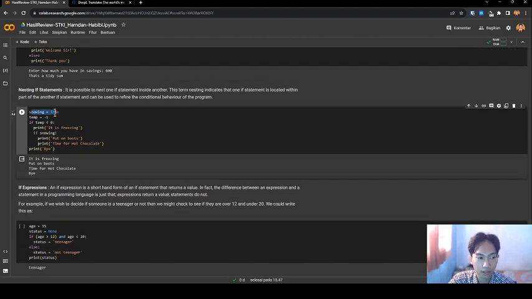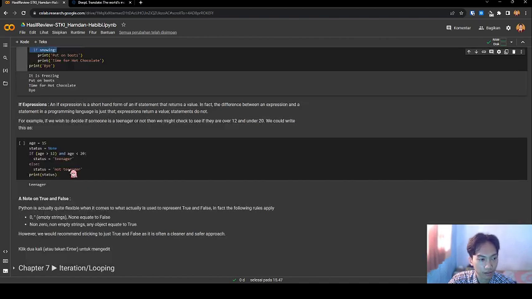I have a variable temp equals -1. If temp is less than 0, print it is freezing. If snowing, print put on a coat, print time for hot chocolate. This is a nested if statement.